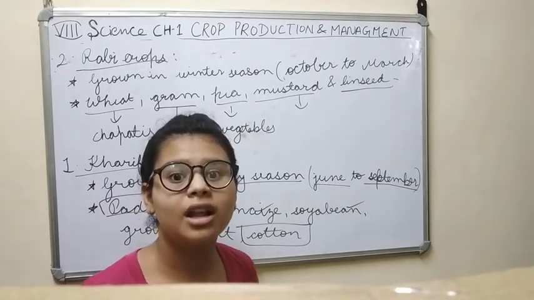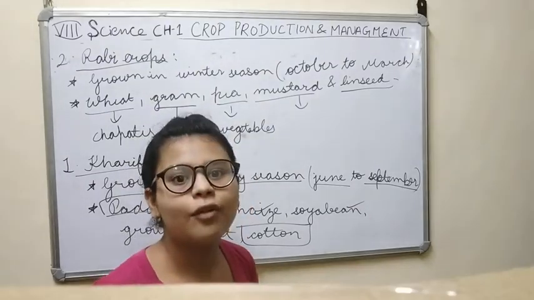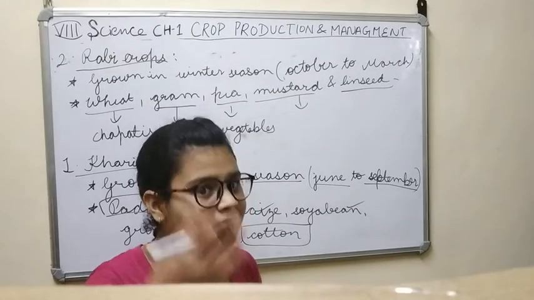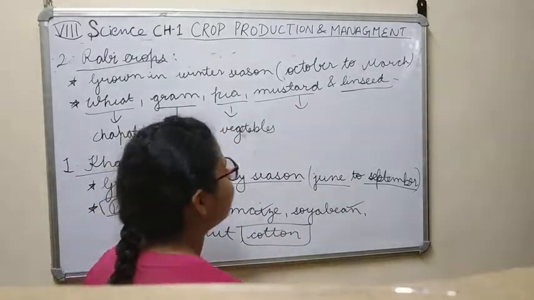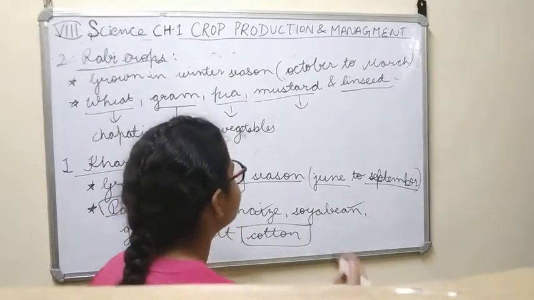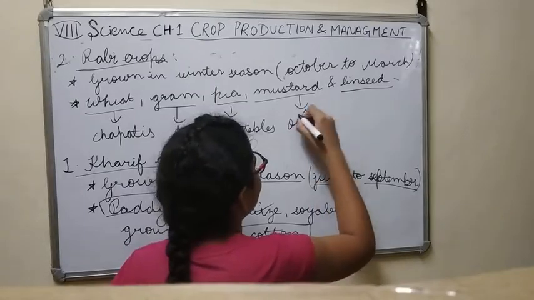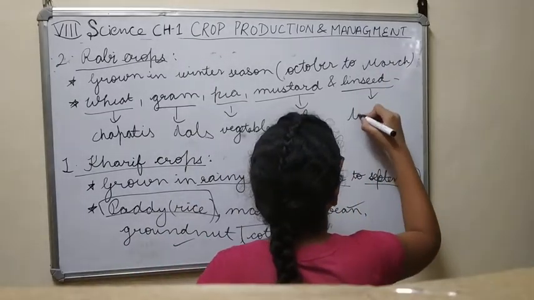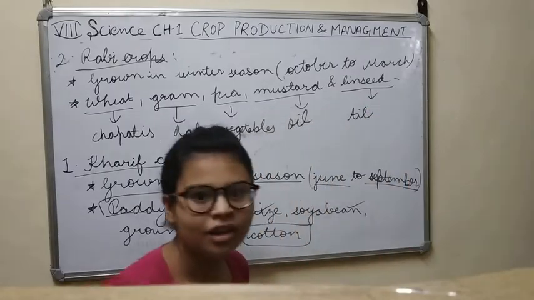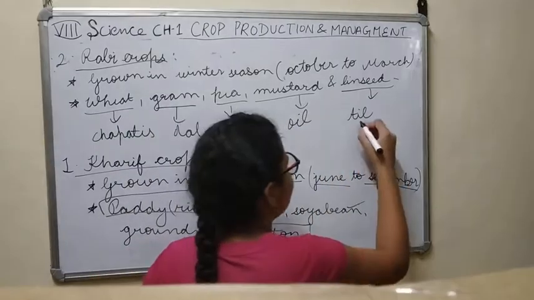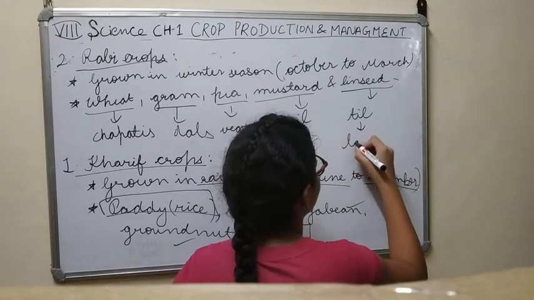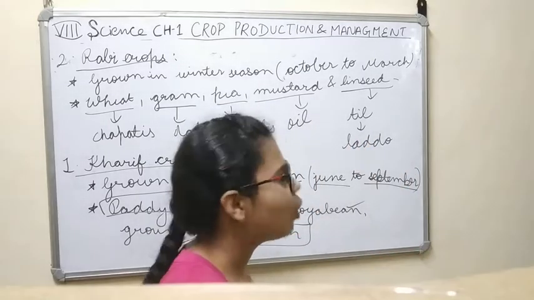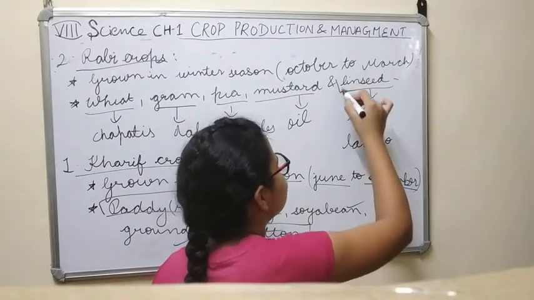We add oil in our food in the form of vegetable, or we can put it in our hair too while making our ponytails. Now from mustard we get oil, and linseed we can say as til. It is til, from which we get laddu. We all eat the laddu of til, which is nothing but linseed, right?